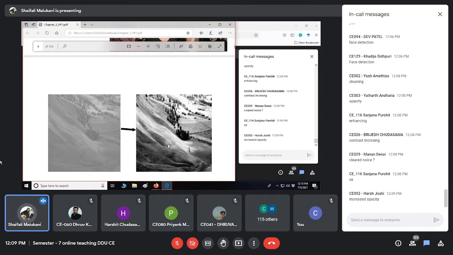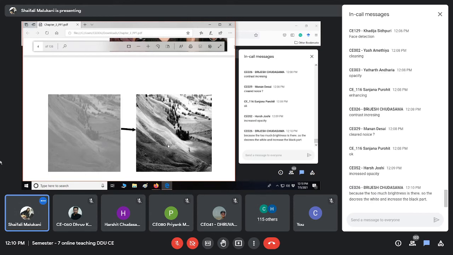Those who have answered, increased opacity. Can you elaborate what you mean by opacity here? Because too much brightness is there, so it decreases the white part and increases the black part.